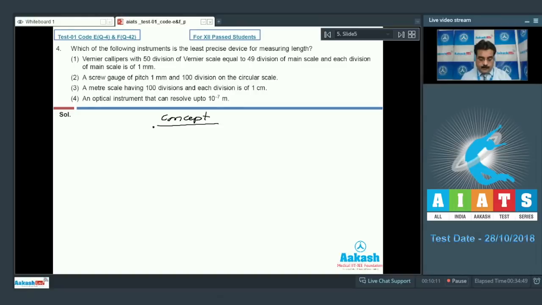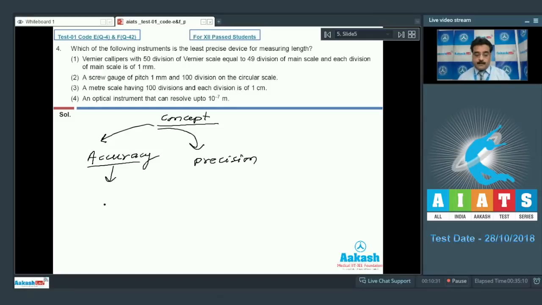So if I take two terms, first one is accuracy and another word is precision. What is the meaning of accuracy?